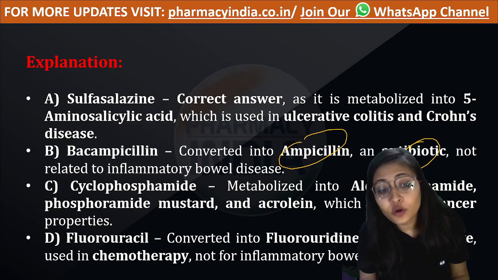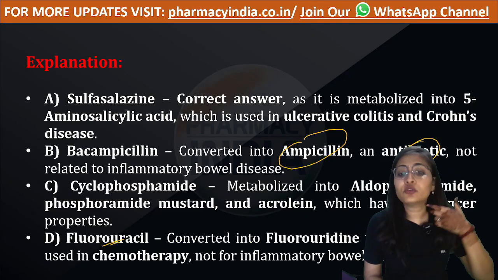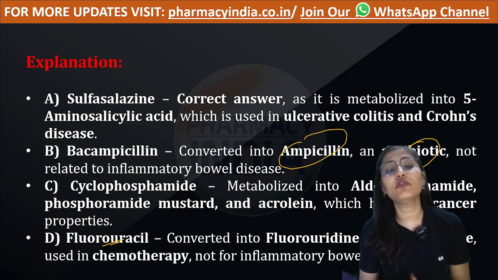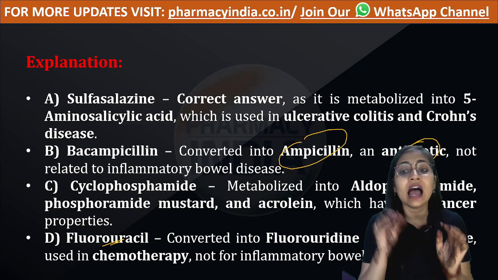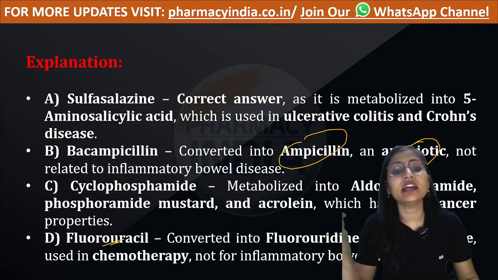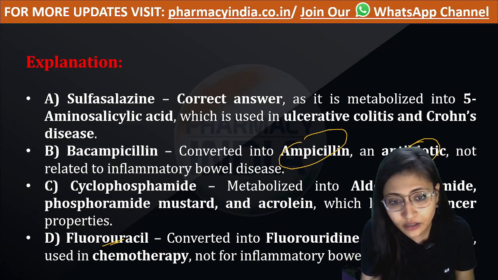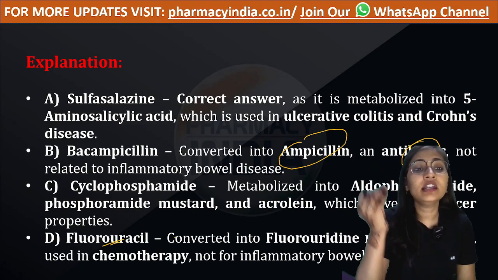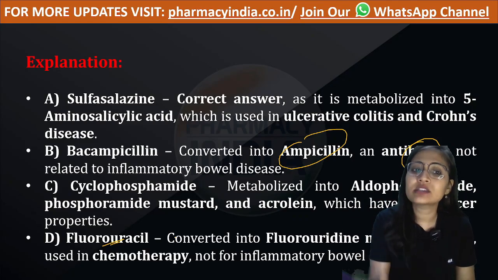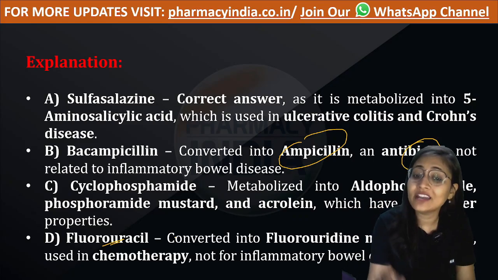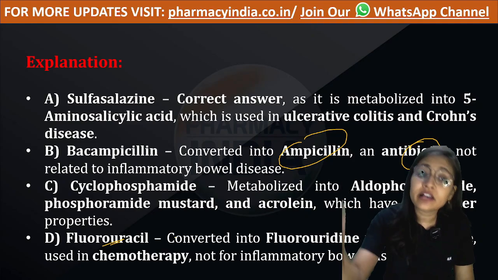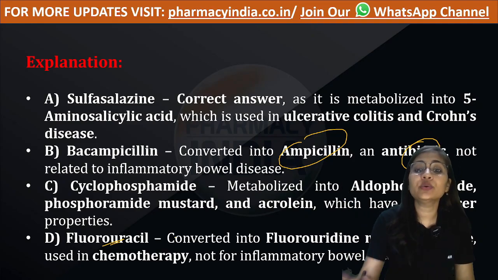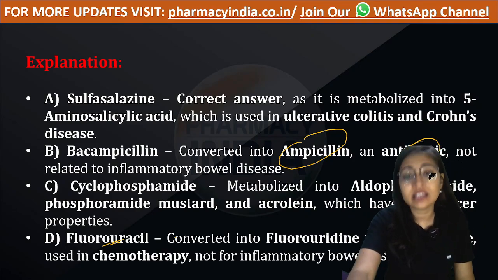Next is fluorouracil. Fluorouracil gets converted into fluorouridine monophosphate, which is a chemotherapeutic drug. Therefore, the answer is option A, sulfasalazine, because this is the drug used in inflammatory bowel disease. The rest of the three are not used in inflammatory bowel disease.